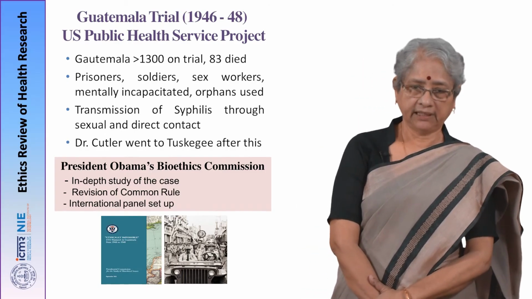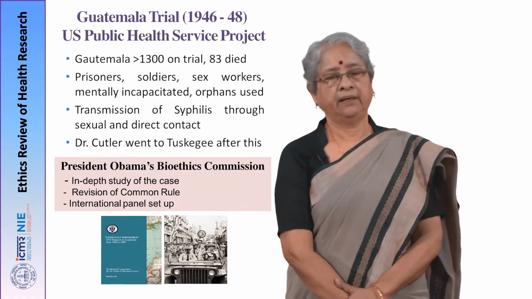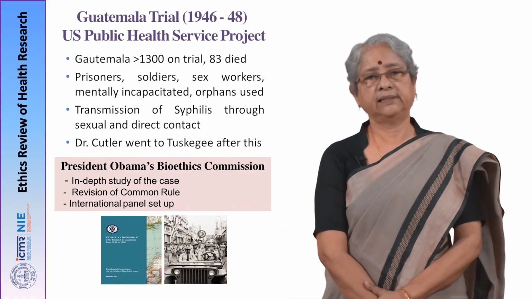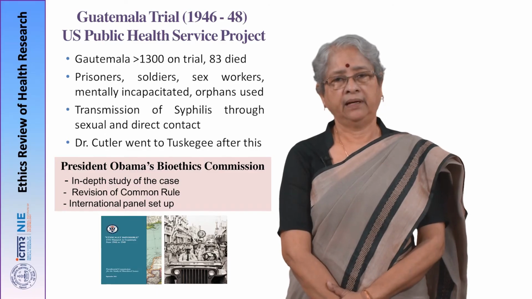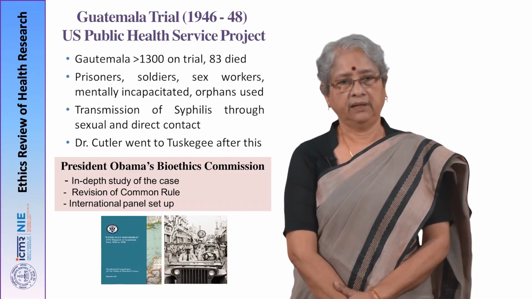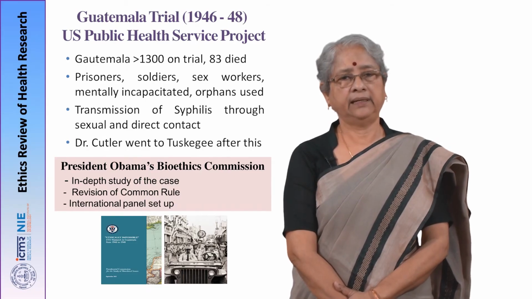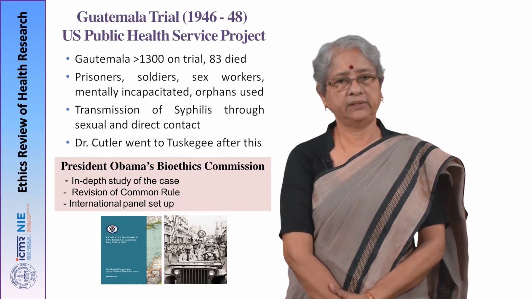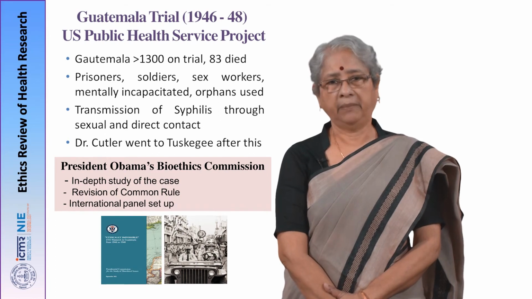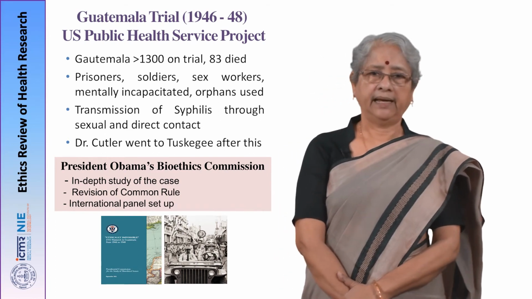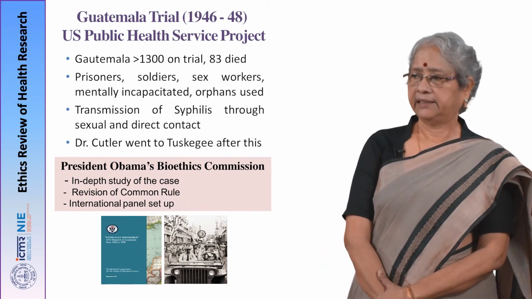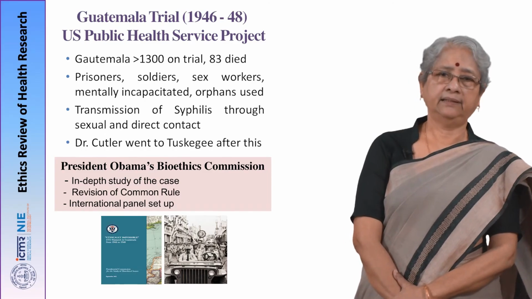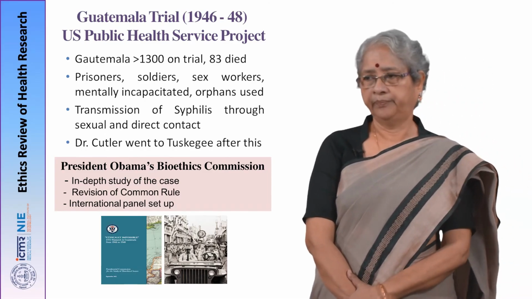There was this Dr. Cutler who went from the US to this third world country Guatemala along with the US forces which liberated the country, and he actually infected prisoners, soldiers, sex workers, mentally incapacitated people and orphans, and you know very well that this is a highly vulnerable group.